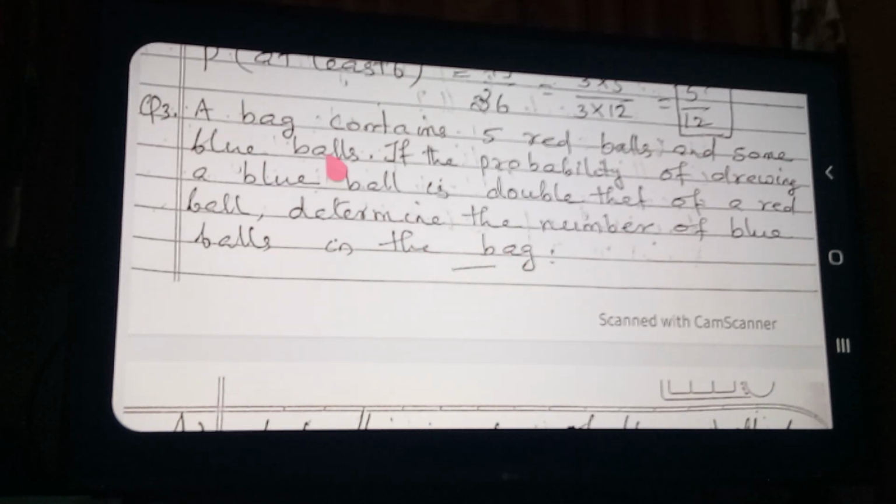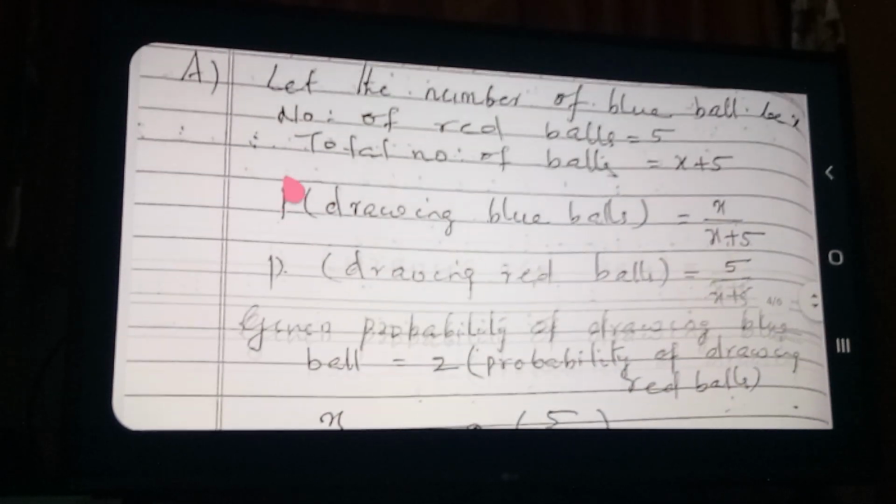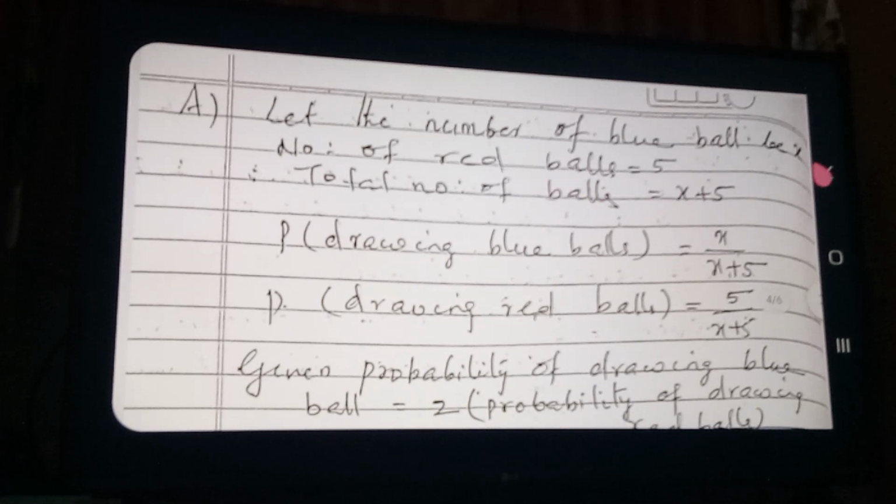Question clear? Once more, how many red balls are there? 5. Remaining balls are blue. And the probability of drawing blue balls is equal to 2 times the probability of the red balls. That is the question given here. So what do you want to find out? The number of blue balls. Go to the next page.